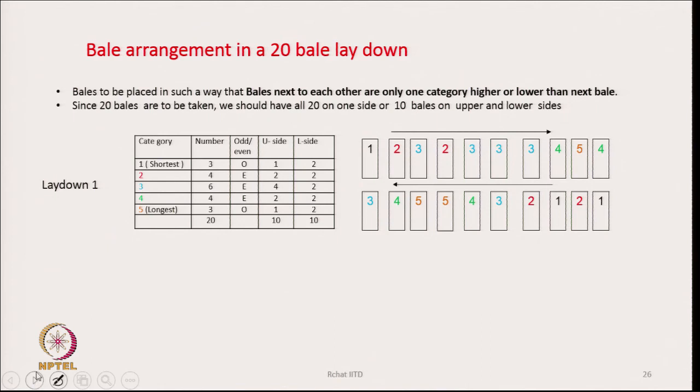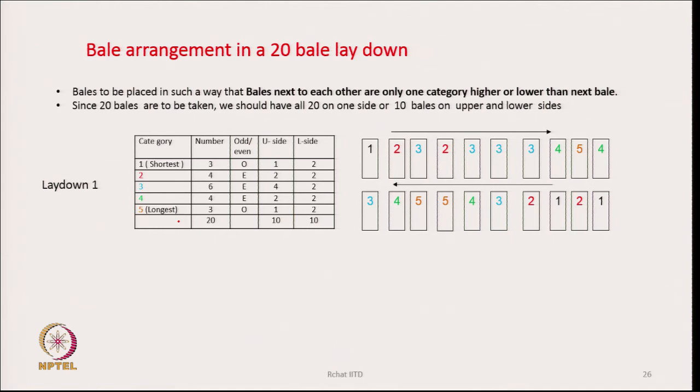So, if we take, let us say, 20 bales, then we can have an arrangement where we place the bales on both sides of that automatic plucker that works on it, then we have two rows of bales as shown here. So, each row will have 10 bales, and suppose that we have categorized the bales into 5 different categories, 1, 2, 3, 4, 5, depending upon their length only. It is a very simple case. So, we have 5 category bales, 1 means shortest and 5 means longest in terms of their length differences.